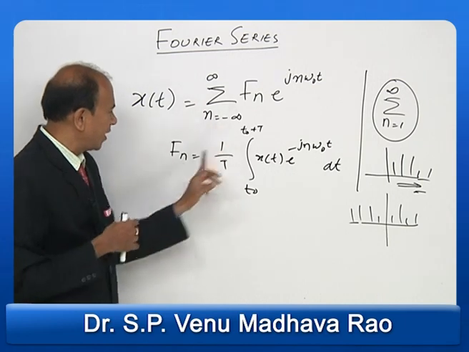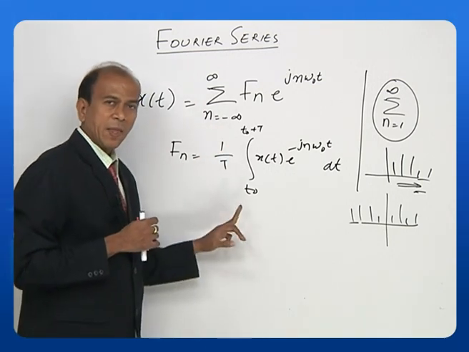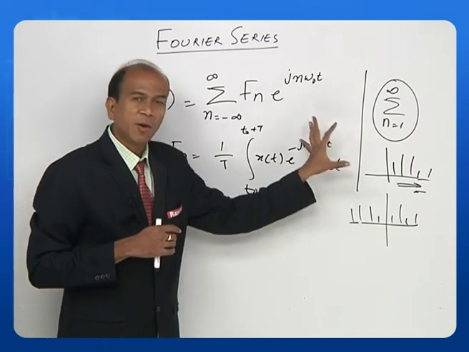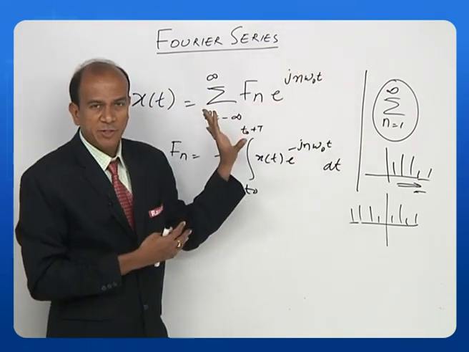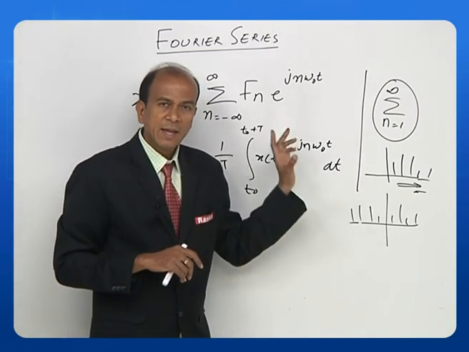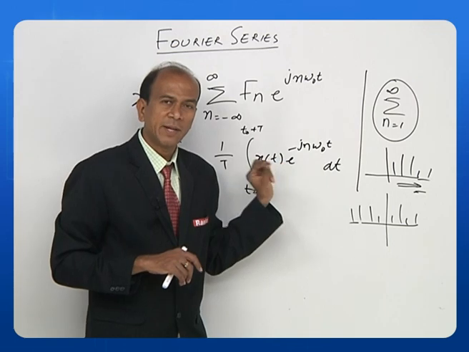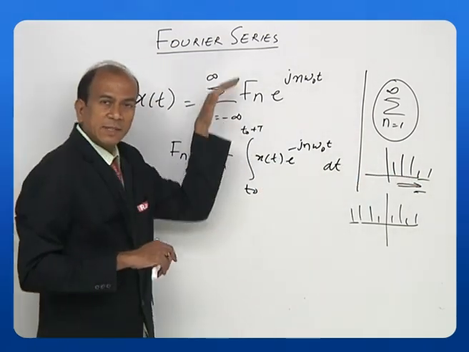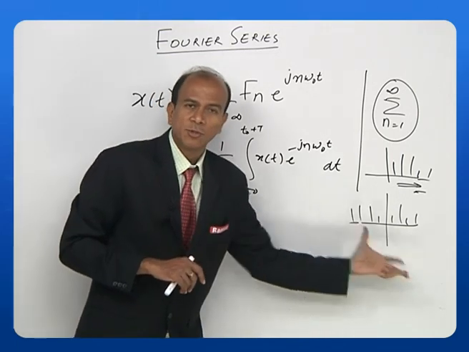So what is Fn here? Fn again is given by 1 by T, integral from t0 to t0 plus T, x of t e to the power of minus jn omega naught t dt. So this is the second expression. And one important difference which I have always told you to remember is that the earlier trigonometric and harmonic or polar series representation is only on one side, whereas this type of expression is on both sides.